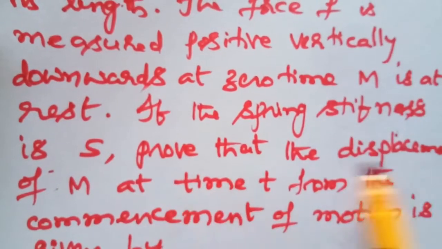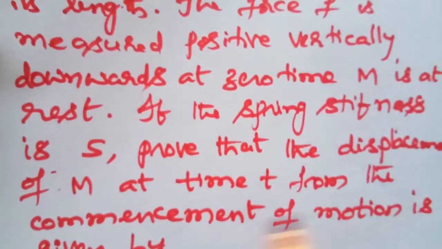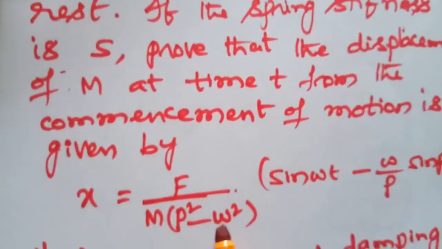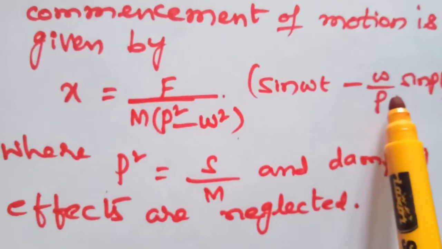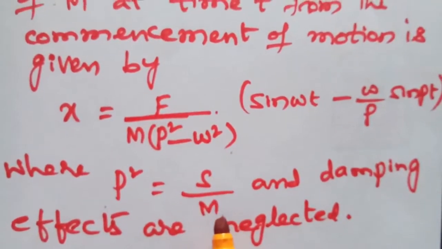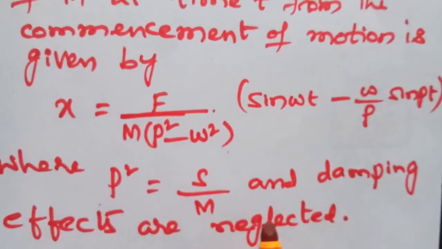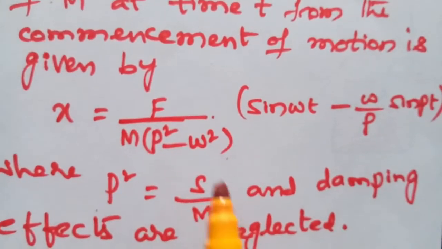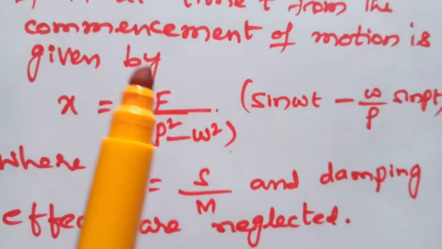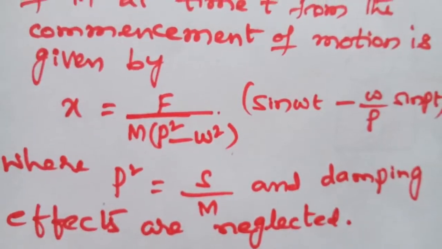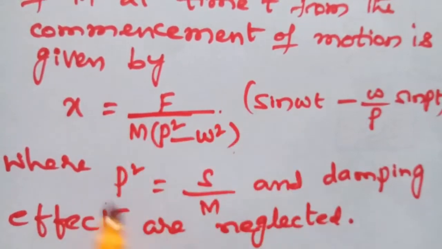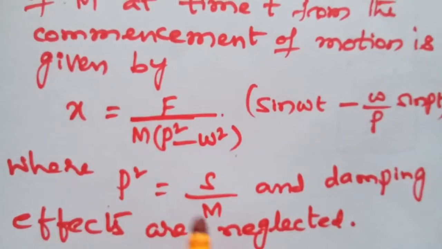So we have to prove that the displacement of M at a time t from the commencement of the motion is given by x is equal to F by M into p square minus omega square sin omega t minus omega by p into sin pt, where p square is equal to S by M here. For the regular notation, here the notations have been changed, so we have to use these notations. Instead of k, we can use S, and instead of small m, we can use capital M. So by using these symbols, we can write the steps.